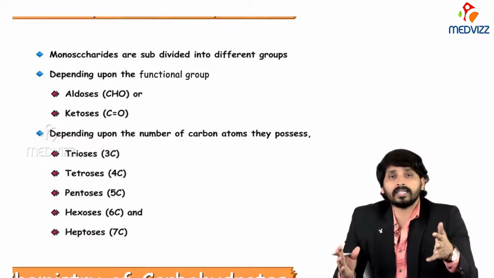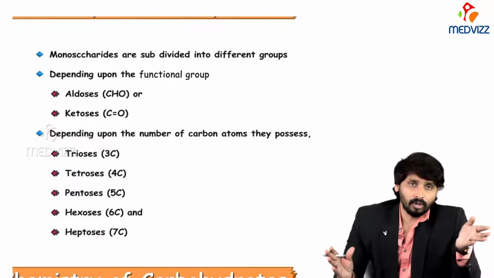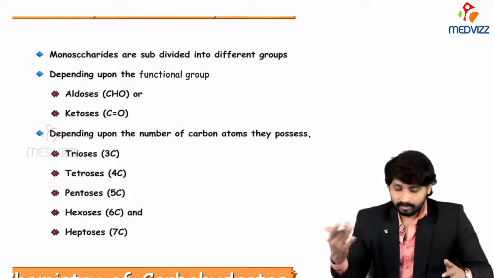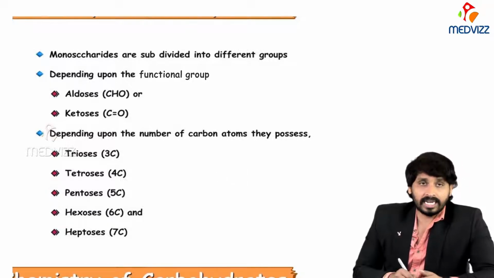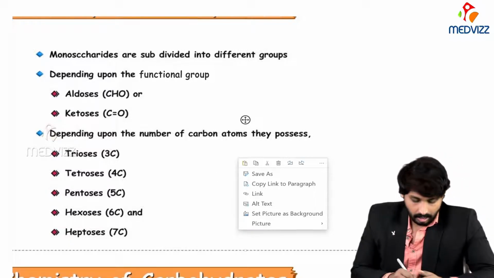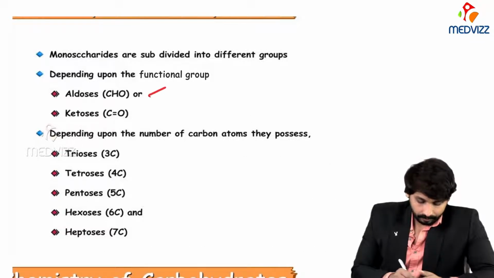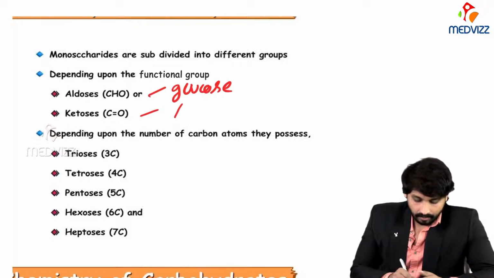These monosaccharides are again classified into two types, based on the functional group and based on the number of carbon atoms. Based on the functional group, you have aldoses and ketoses. If the monosaccharide has an aldose functional group, you can give the example glucose. For ketoses, you can give the example fructose.